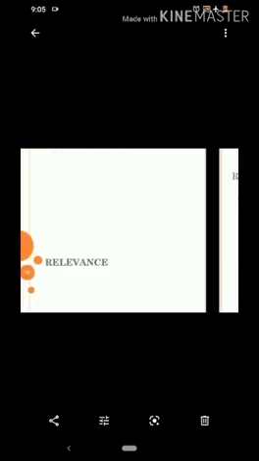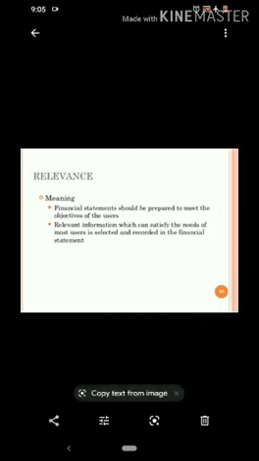Next is relevance. Meaning, financial statements should be prepared to meet the objectives of the users. Relevant information which can satisfy the needs of most users is selected and recorded in the financial statement. So this concept states that only that information needs to be recorded or presented in the books of accounts that is necessary for the users of accounting, or that can meet the objectives of the different users of accounting.